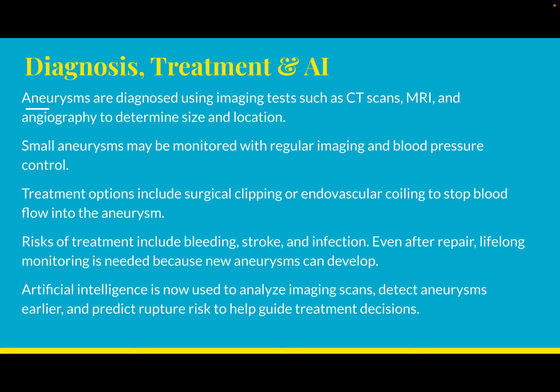If treatment is necessary, there are 2 main options. Surgical clipping involves placing a small metal clip at the base of the aneurysm to stop blood flow into it. Endovascular coiling is a less invasive procedure where coils are inserted through a catheter to block off the aneurysm from the inside. Both procedures have risks such as bleeding or stroke, and patients usually need lifelong follow-up because new aneurysms can develop.